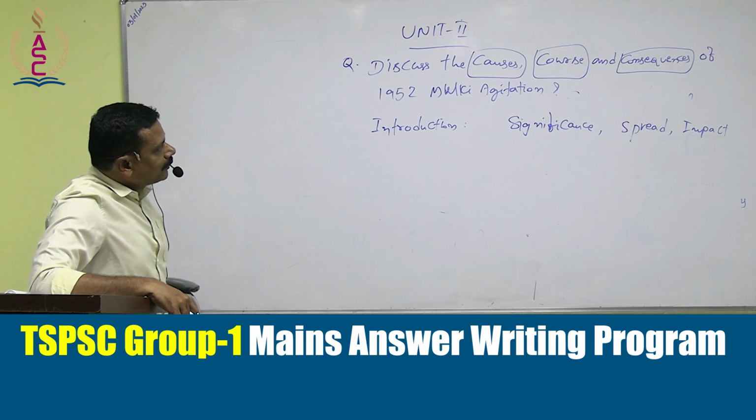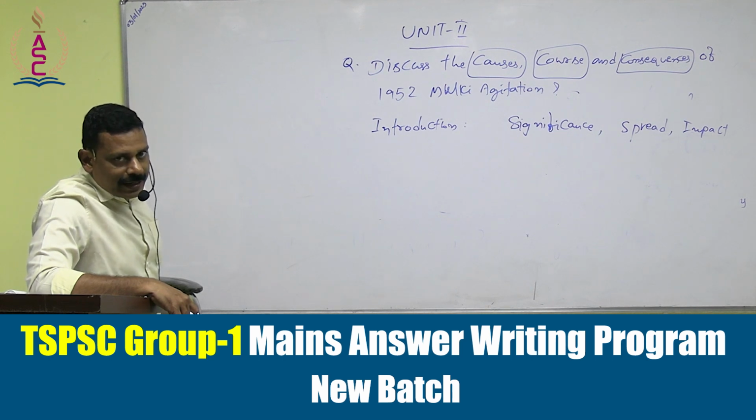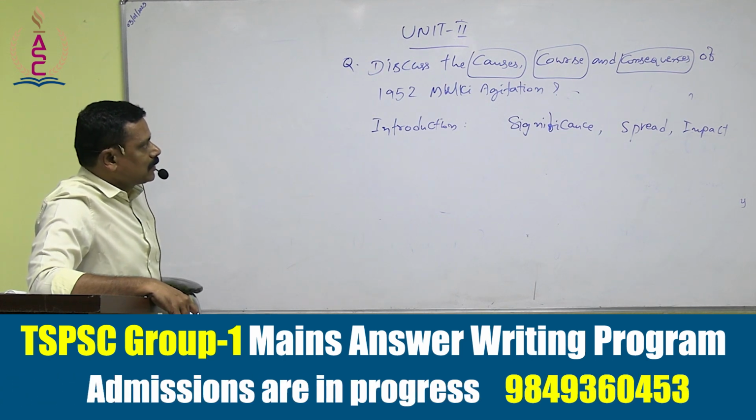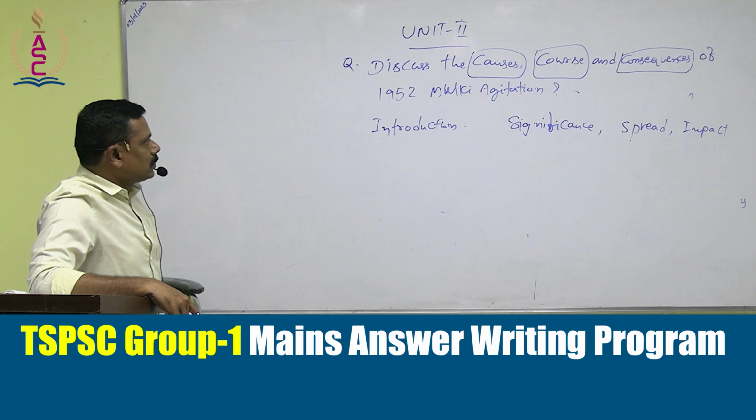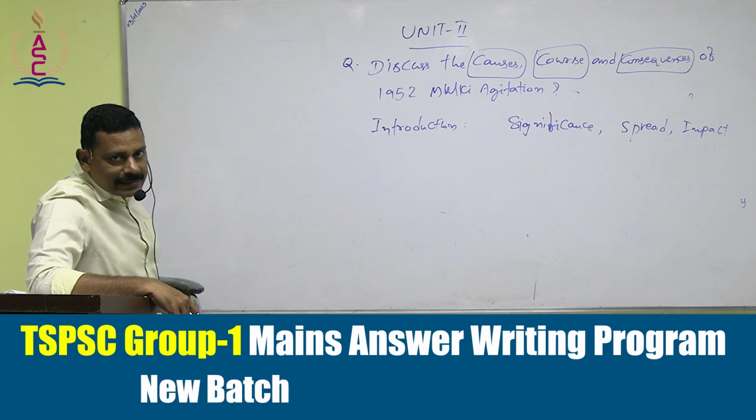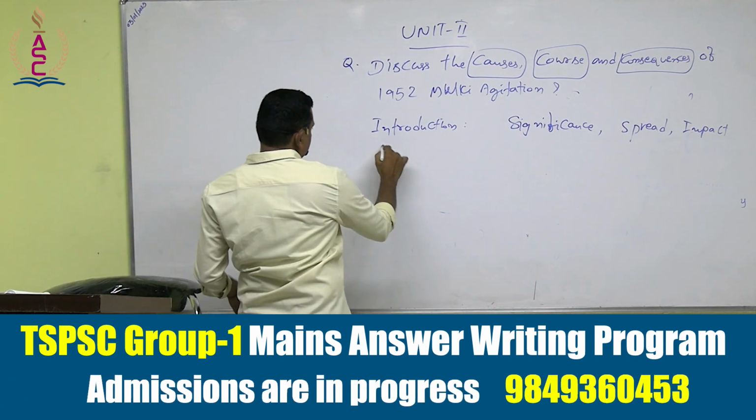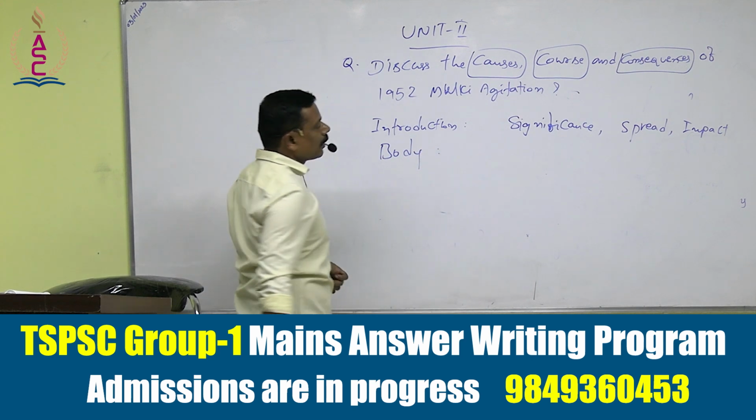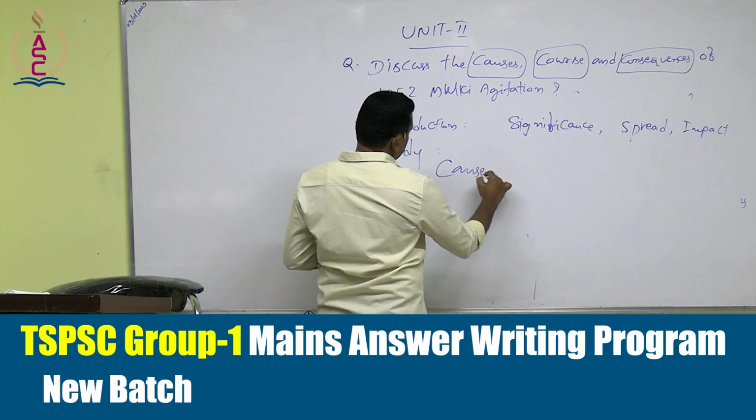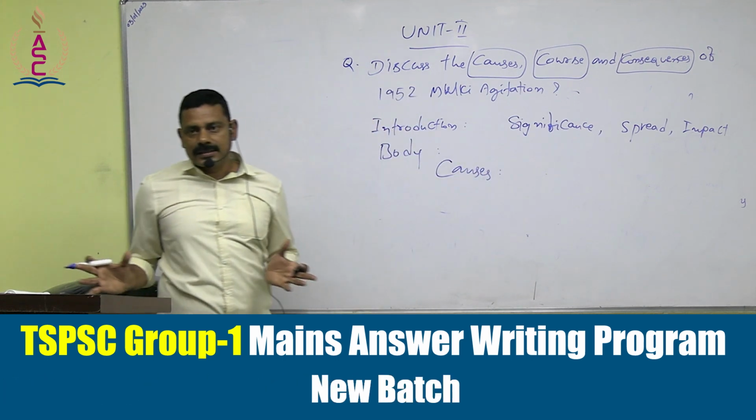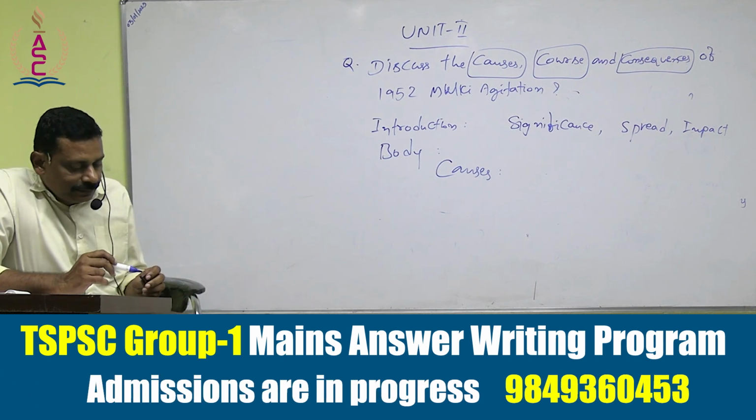Then coming to the details of the question: causes, course, and consequences. The question can be divided into these three parts, and each part can carry equal marks. Introduction and conclusion can be exempted here; leaving that, the three areas have to be considered as part of the body. As part of the body, first we need to explain the causes. What were the causes responsible for this agitation? What made the people of Telangana start this agitation?